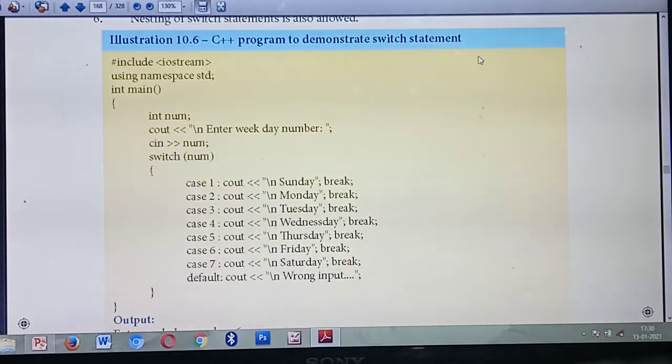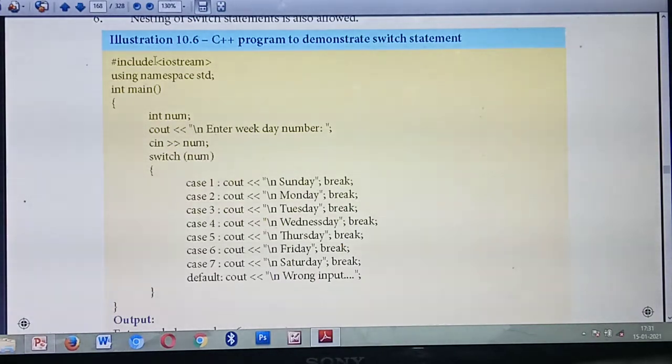Okay. Using a switch statement, they have given one program. So what's the first line of the program? The header file. What's the header file? #include <iostream>, isn't it? What's the second line? using namespace std. The third line is the main function.